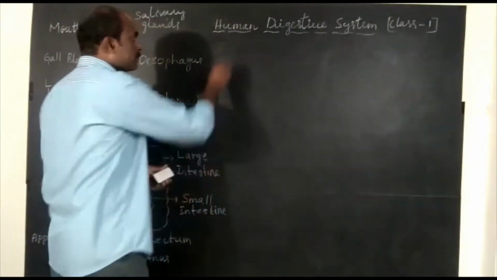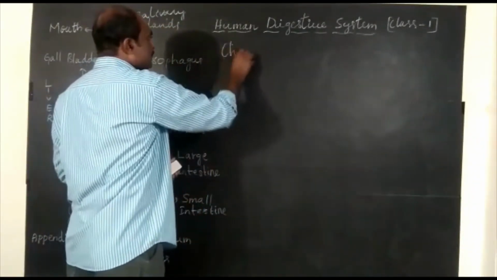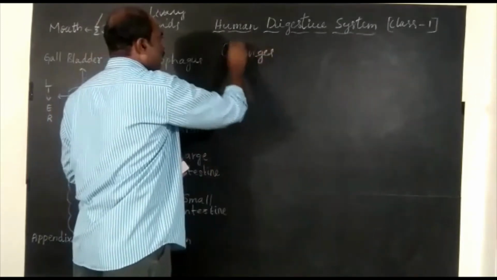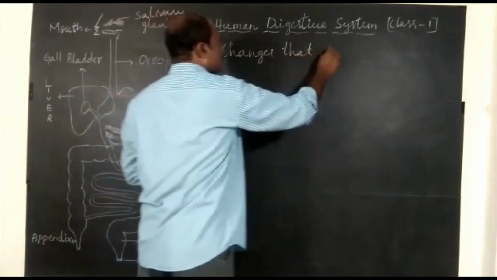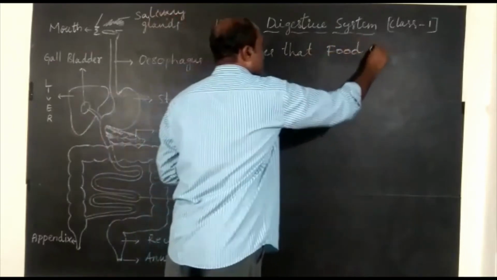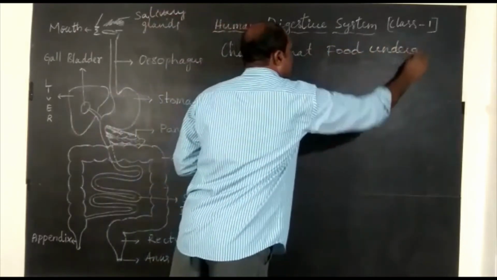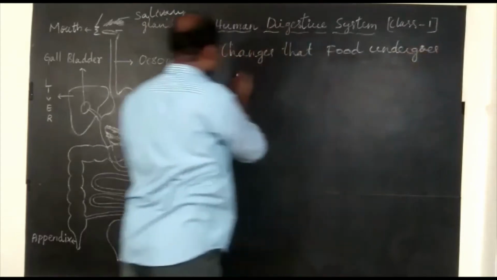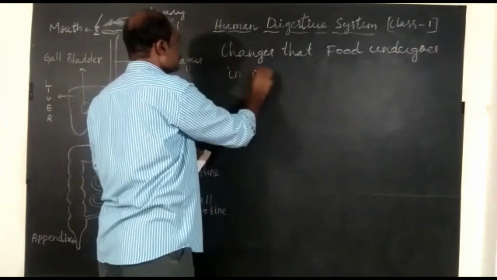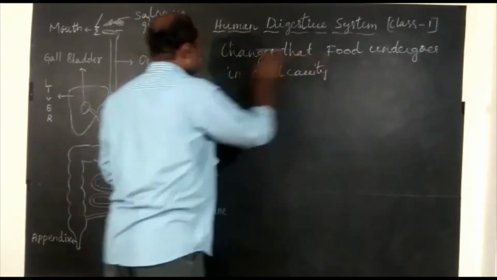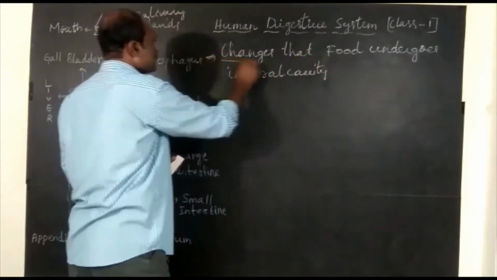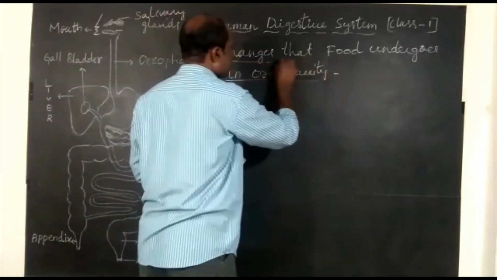So this step: changes that food undergoes in the oral cavity. This is an important question from your examination point of view.